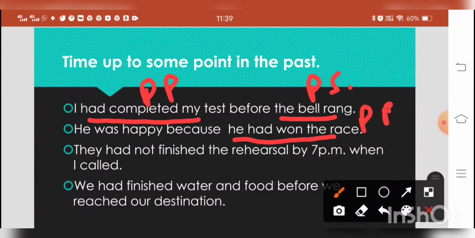They had not finished the rehearsal by 7 PM when I called. जब मैंने फ़ोन किया तब तक उनकी रिहर्सल फिनिश नहीं हुई थी. दैट इज़ नेगेटिव सेंटेंस. So we can use not after had: had not finished. We had finished water and food before we reached our destination. So this action took place earlier, so it is expressed through had plus third form. It means past perfect tense.